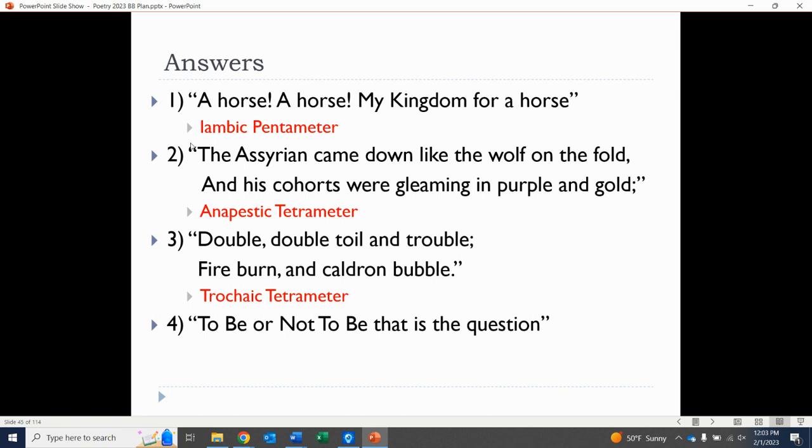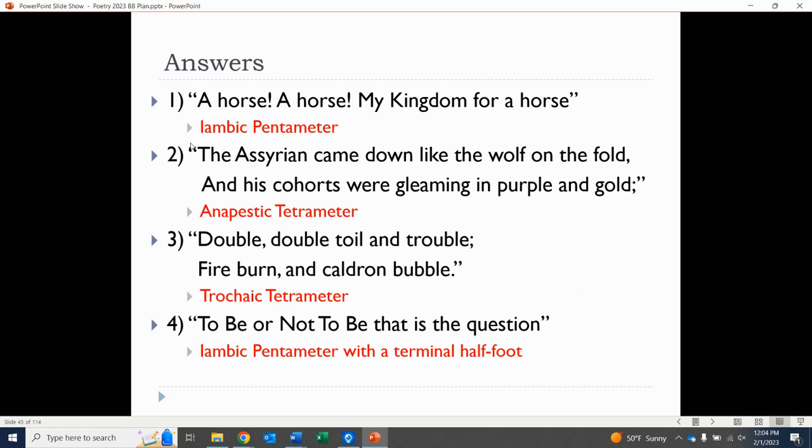How about this last one? To be or not to be, that is the question. It's a little odd. This famous line from Hamlet. And what could this be? What did you write down? It's a little bit of a trick question. It's an iambic pentameter with a terminal half foot. That's right. So if you've read Hamlet, you know that this is the start of a very famous speech where he's kind of contemplating whether or not it's better to live or just to die. And some people would say, is he even contemplating suicide possibly, just not existing? And having a half foot there, right?